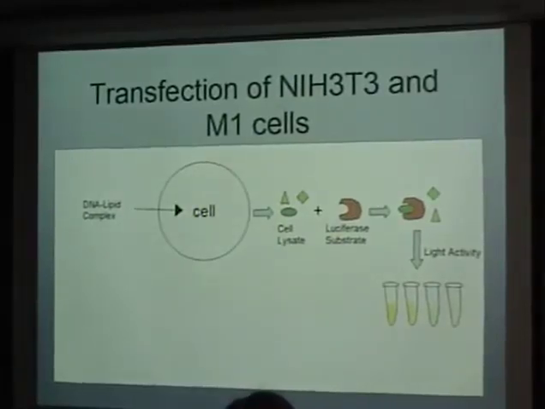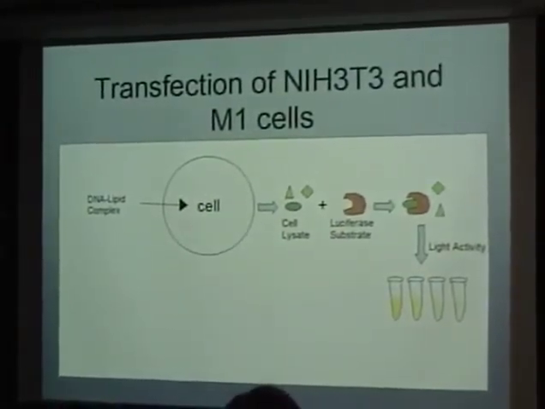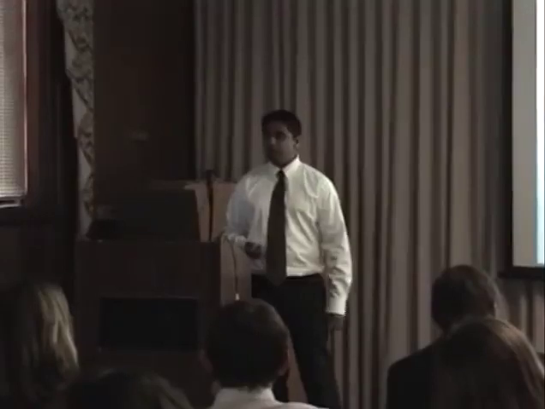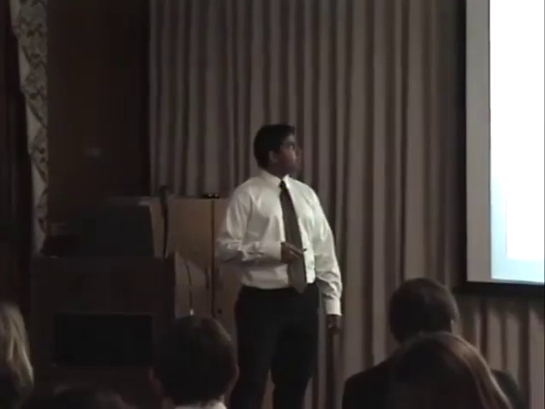So I transfected each vector containing the deletion construct in NIH 3T3 and M1 cells. NIH 3T3 cells are mouse fibroblast cells, and M1 cells are mouse kidney epithelial cells. And during the transfection, I complexed the DNA with the lipid, which enters a cell via endocytosis. And this complex, the DNA, uses the cellular machinery to produce the luciferase gene. So after 24 hours, I collect the cell lysate, which contains the luciferase gene, and I incubate it with the luciferase substrate and measure the activity to determine how much luciferase was produced by each deletion construct.